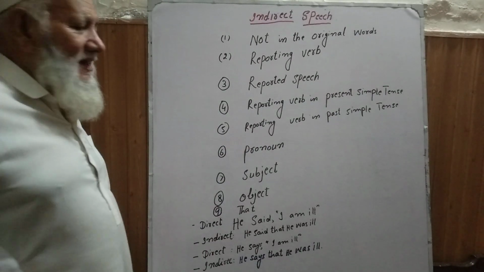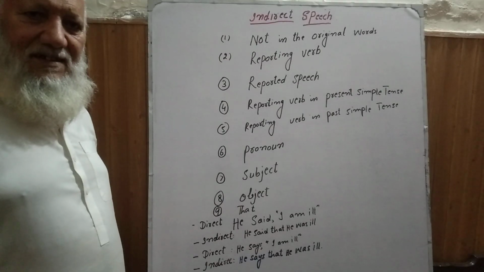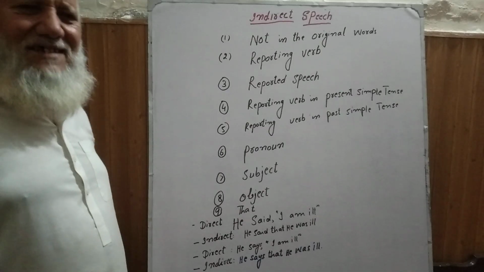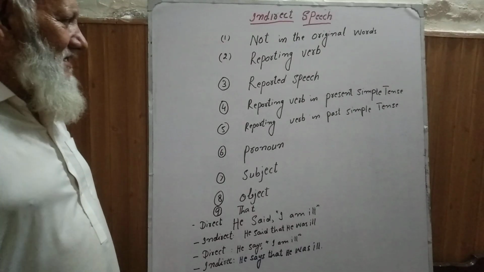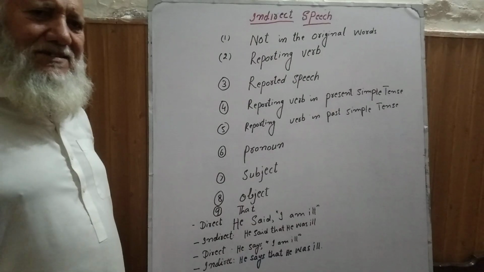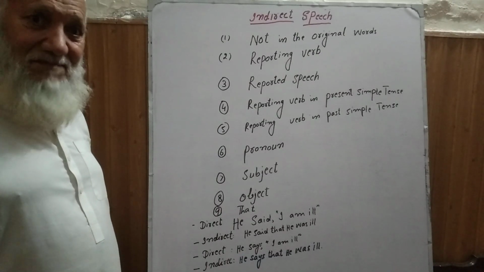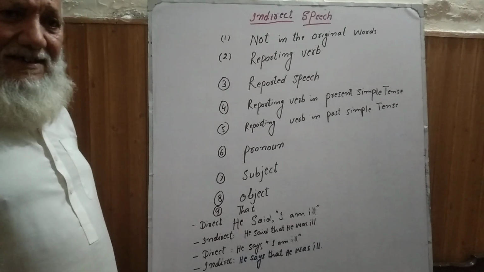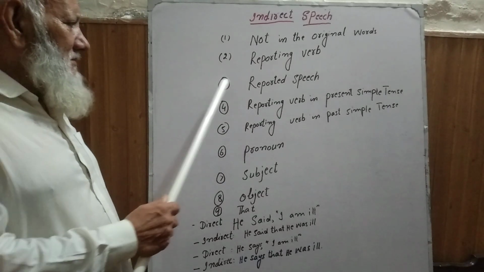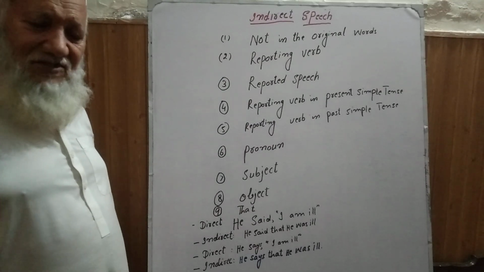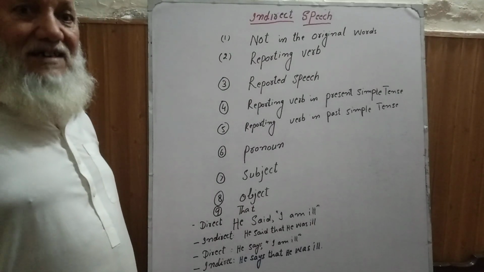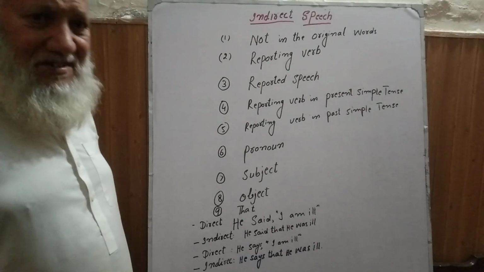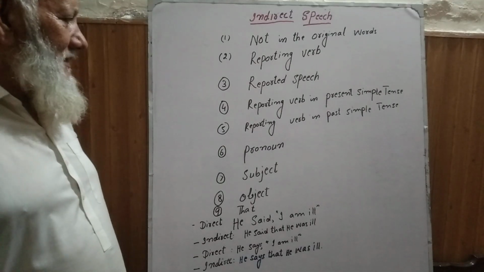Now come to the reporting verb. Already I have discussed that the sentence is divided into two main parts in direct speech. There is the reporting verb. The reporting verb, as you already know, is "he said." This is the reporting verb. "He says." This is the reporting verb. So now you are clear what the reporting verb is. Now, third, reported speech. What have they reported? For example, "I am ill." So that is the reported speech.